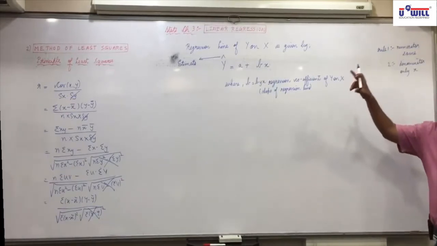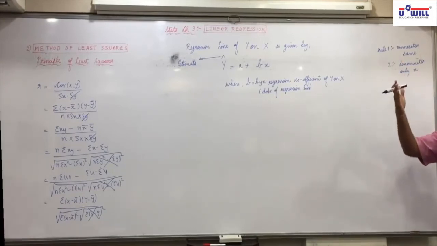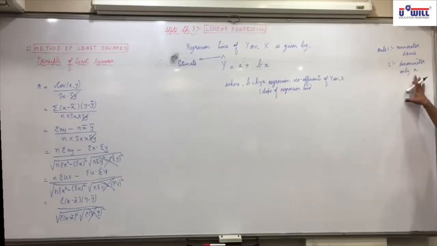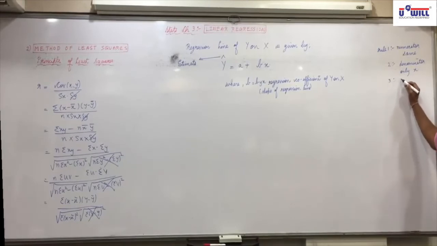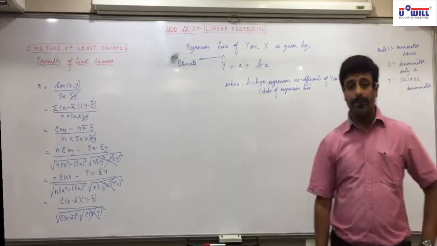Because we are finding y on x, denominator will include only x. If we had regression line of x on y, then the denominator would include only y. Here in y on x, denominator will include only x. And rule 3, square the denominator.